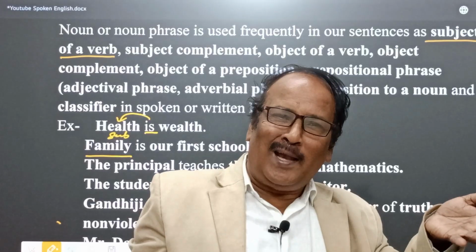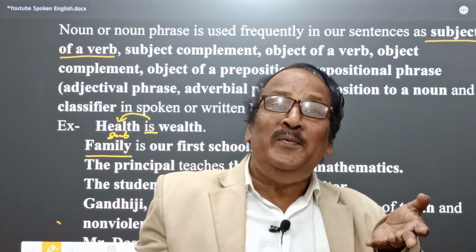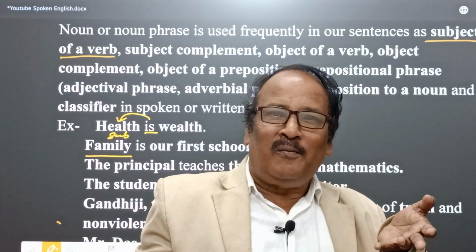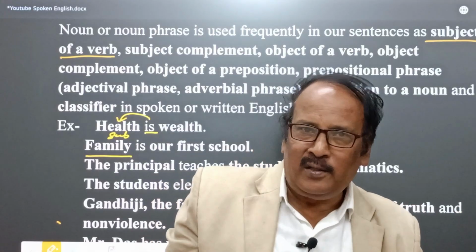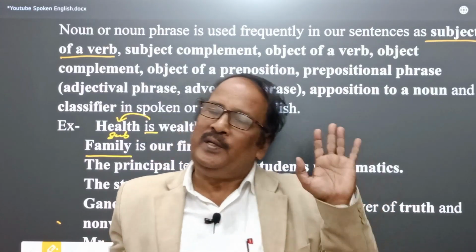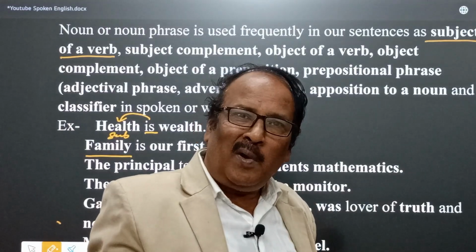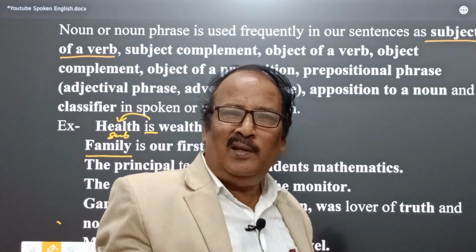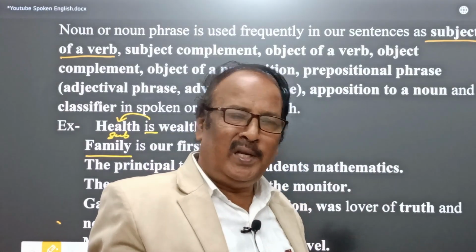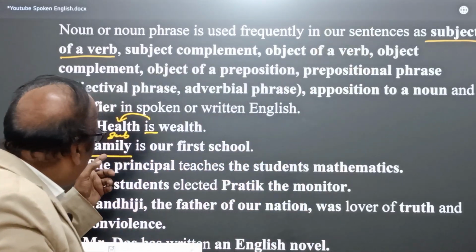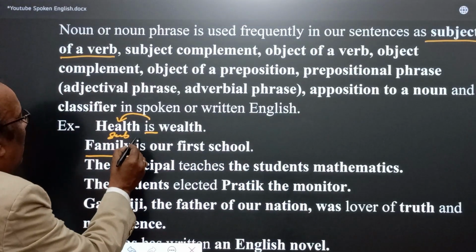It is also known as the cradle of civic virtue, and the first school. And mother and father are the first teachers. Yes, mother's role is really very important in this connection. Now come here: family is our first school.